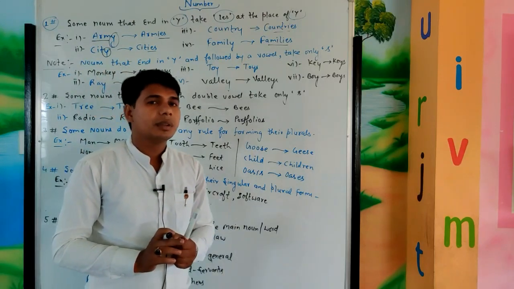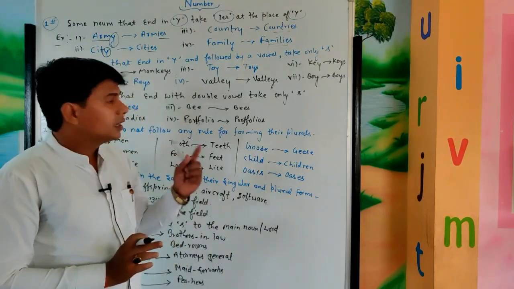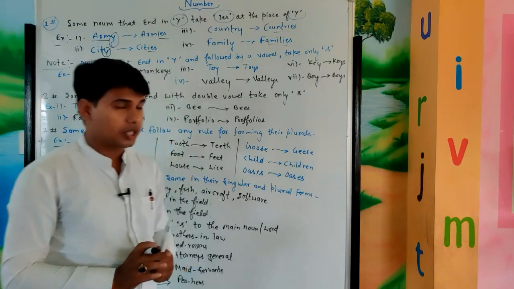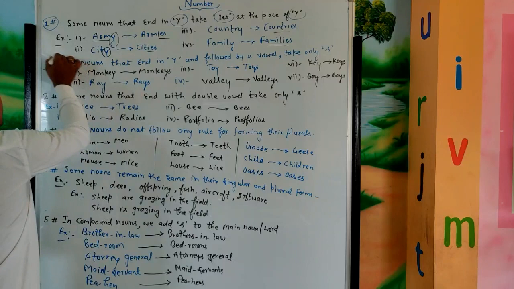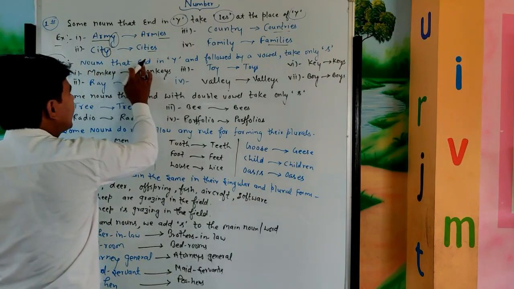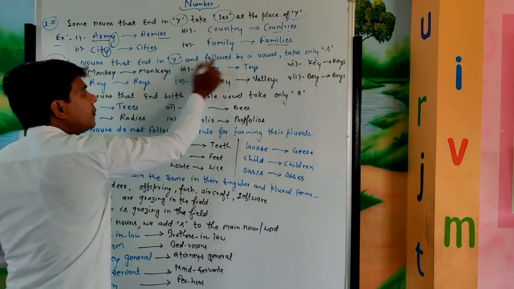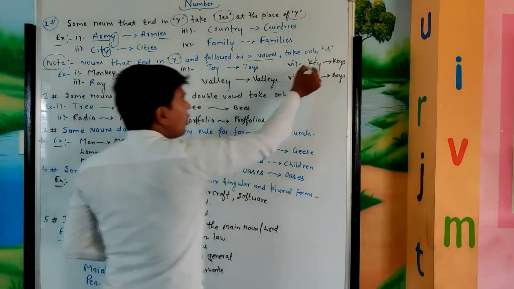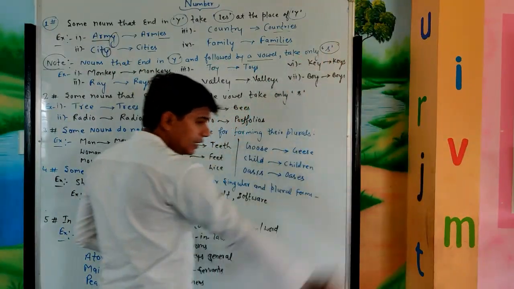But there are some exceptions. Nouns that end in y and are preceded by a vowel take only s. Is that clear?